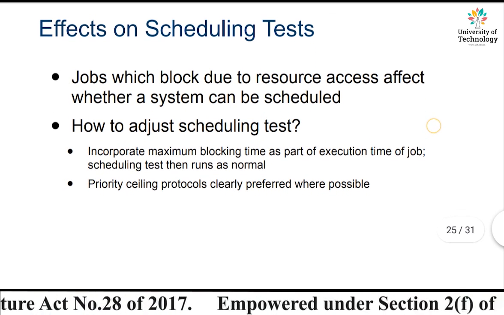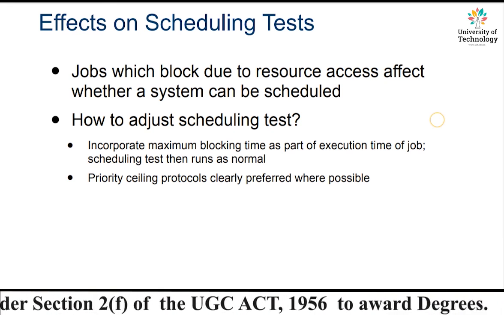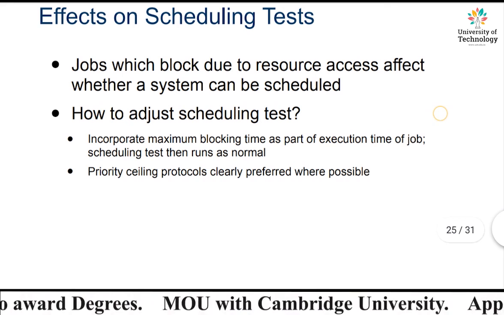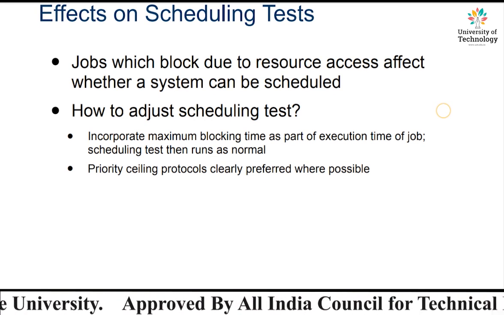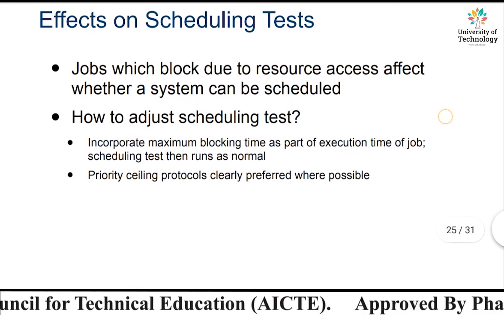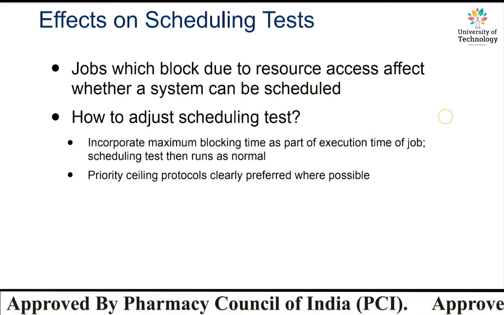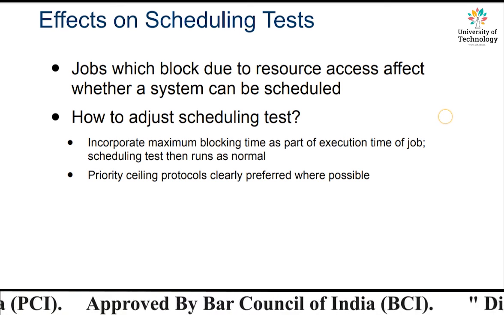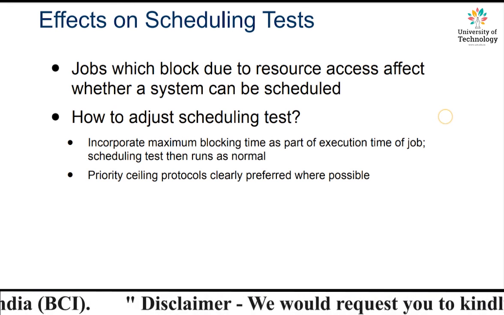Now, how to adjust the scheduling test? Is there any way by which you can adjust the scheduling test? Yes, you do have. See, incorporate the maximum blocking time as a part of the execution time of a job. The maximum blocking time can be denoted as a part of the execution of a job, and the scheduling test then runs as normal. What is going to be the impact? Whatever the scheduling test is, it's going to run as normal.